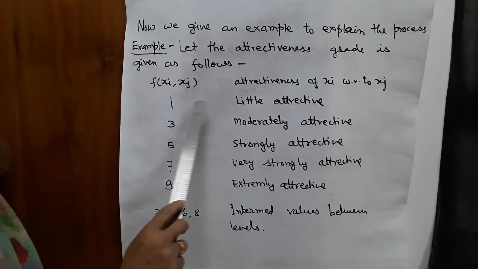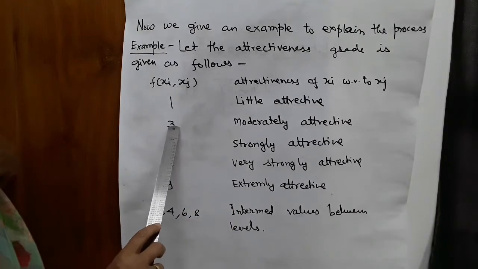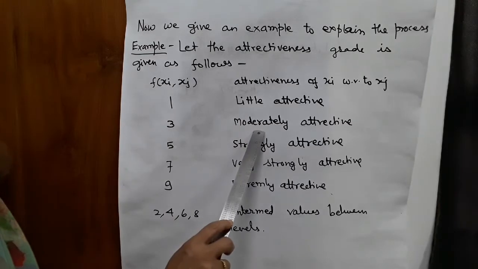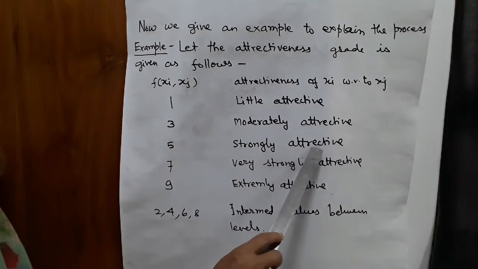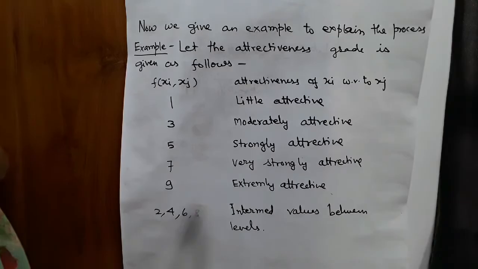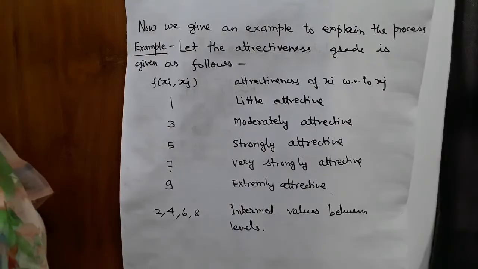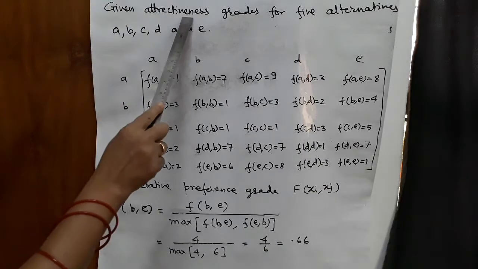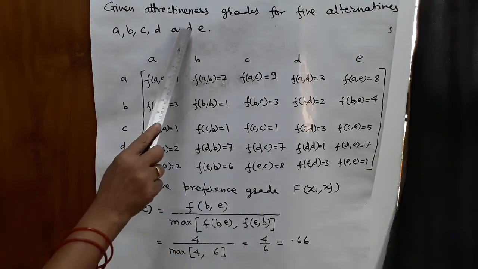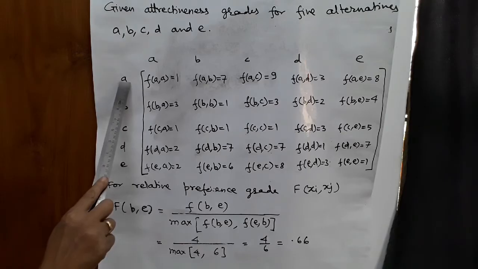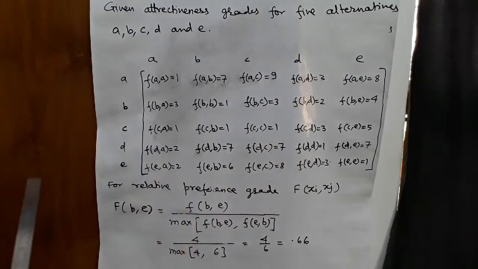If 1, it means xi is a little more attractive than xj. 3, xi is moderately more attractive than xj. 5, xi is strongly more attractive than xj, and so on. 2, 4, 6, 8 are intermediate values between levels. Now given attractiveness grades for 5 alternatives A, B, C, D and E. Row A, B, C, D and E. Column A, B, C, D and E.